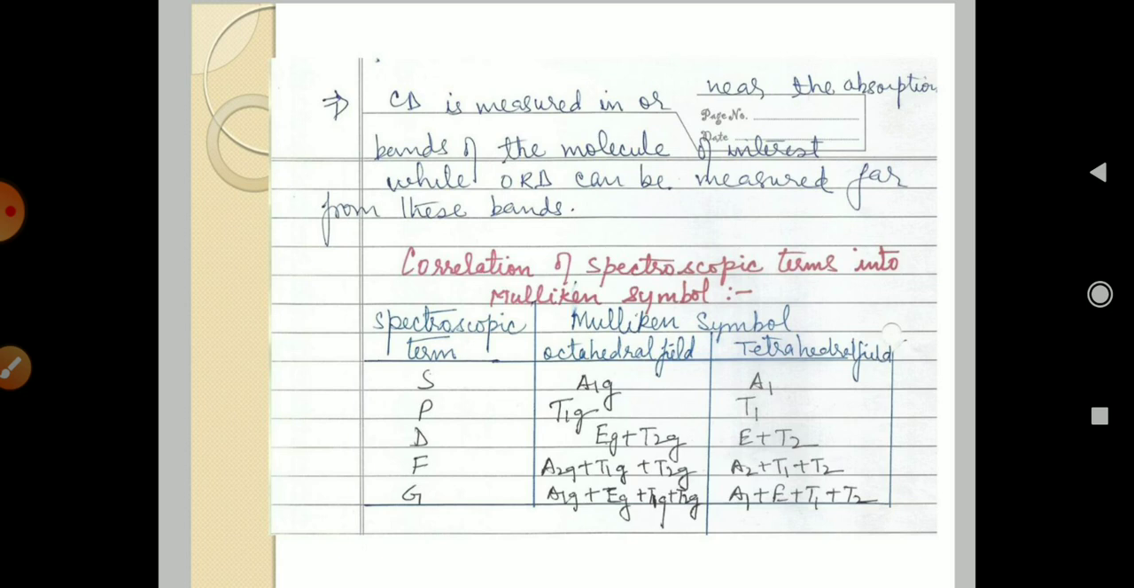For F, the spectroscopic term gives A2g, T1g and T2g in the octahedral field. For tetrahedral it is A2, T2 and T1. For G, in the octahedral field, the symbols are A1g, Eg, T1g and T2g, and for tetrahedral A1, E, T1, T2. Thank you very much.